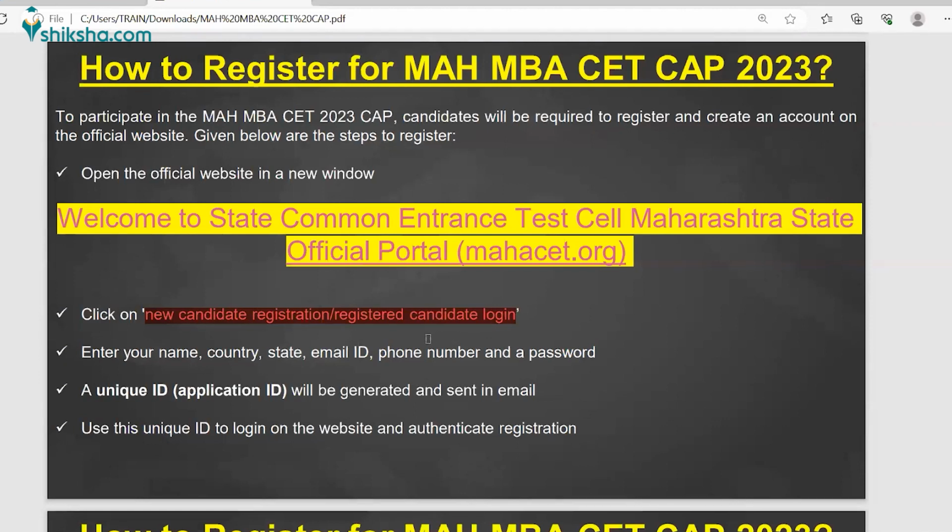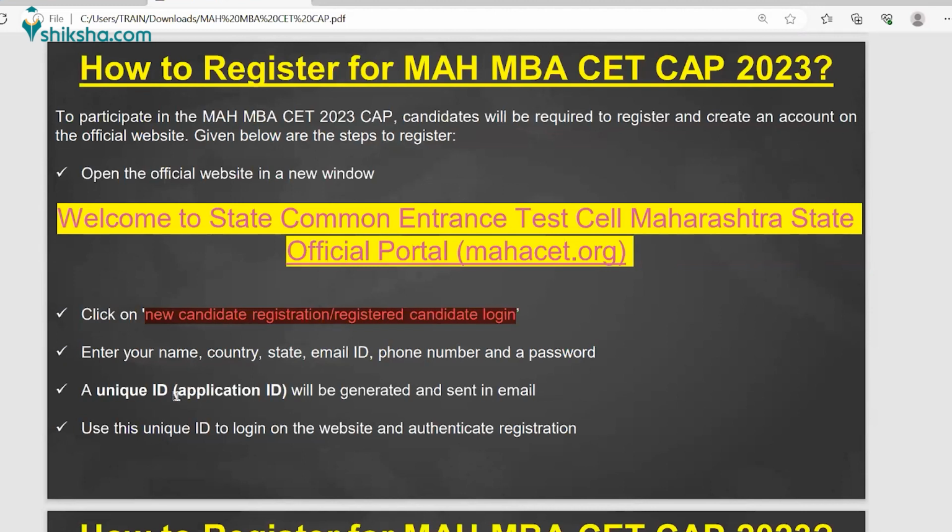So the normal registration as you are doing for the say Gmail or some other website. So your name, country, state, email address, phone number, and a password. So password should be in a way that you should not forget, right? So just keep all these information ready with you when you are filling up the application form over the portal, right?